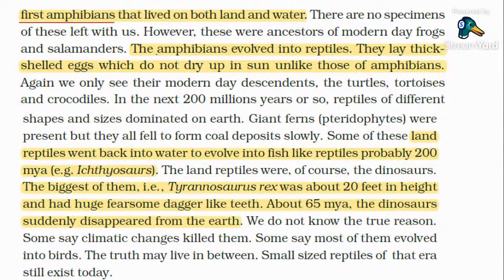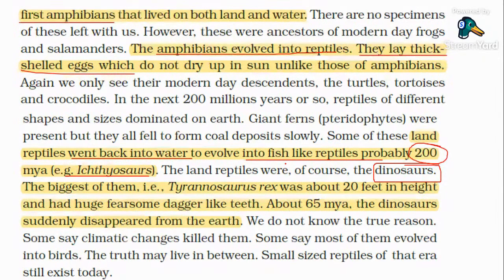The amphibians evolved into reptiles. They lay thick-shelled eggs which do not dry up in the sun. Clear? Land reptiles went back into water to evolve into fish-like reptiles probably 200 million years ago, that is Ichthyosaurus. Later they are called dinosaurs. So guys, the first link is the first amphibian-like animal.